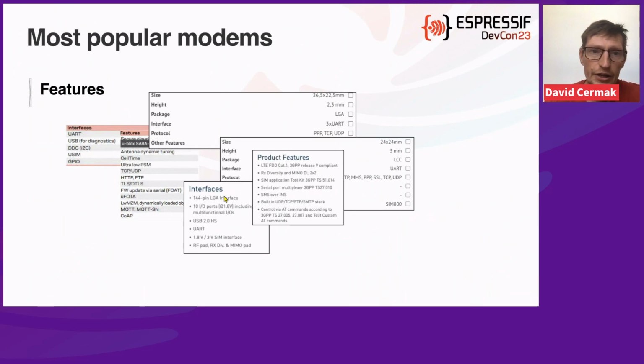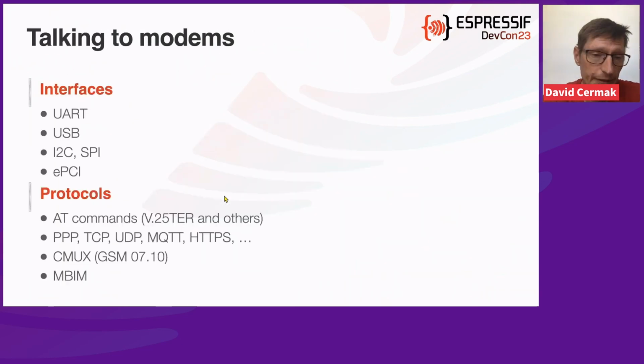So if I summarize this, we can list the most popular interfaces as these, and protocols as those mentioned here. In this presentation, we're only going to focus on the UART and USB interfaces and only on these protocols.